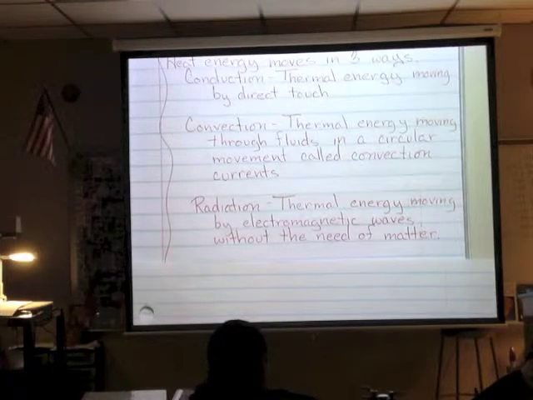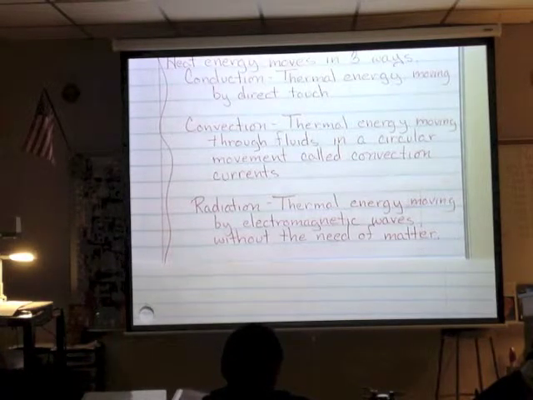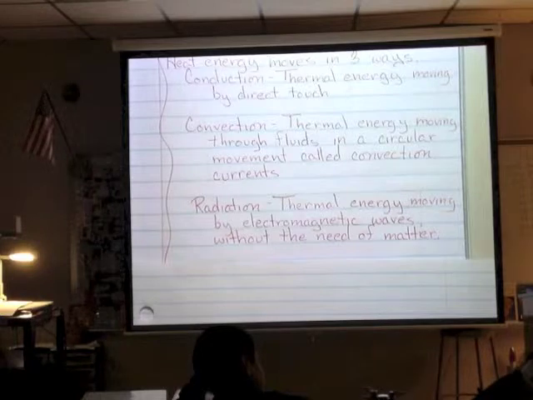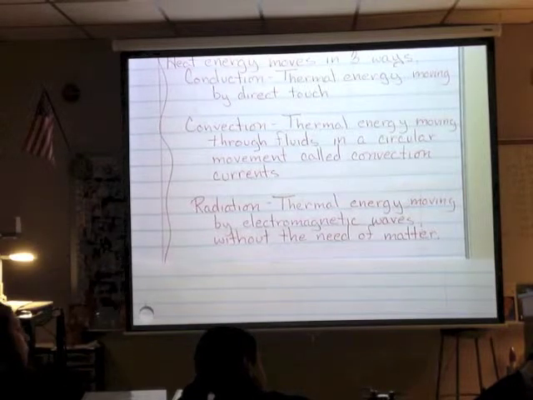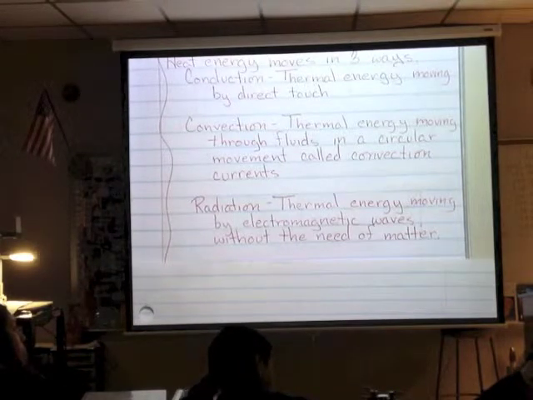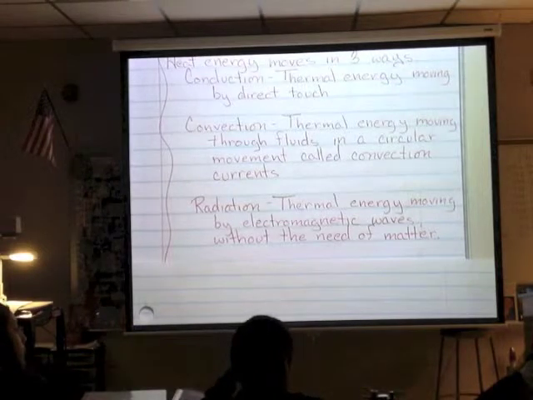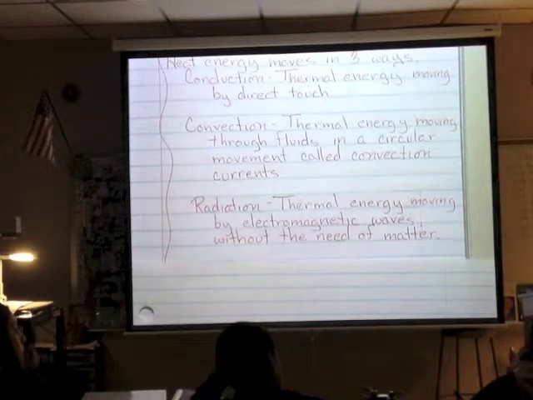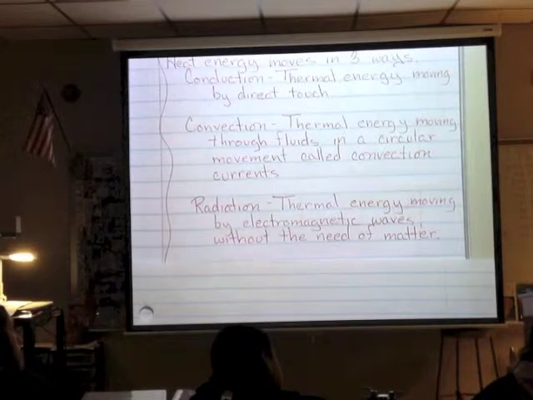Not necessarily. Radiation is what you basically get through light. Any type of light that's coming off, that would be considered radiation. So if I'm talking about that same fire, the heat rising up, that's convection. But the light that comes off of that fire, that light is considered radiation. Now, it's our major source of energy because that's how we get our energy here from the sun. So that's radiation. Now, that doesn't mean that that's the most common. It's just the one we get the most of because that's how we get our initial source of energy.